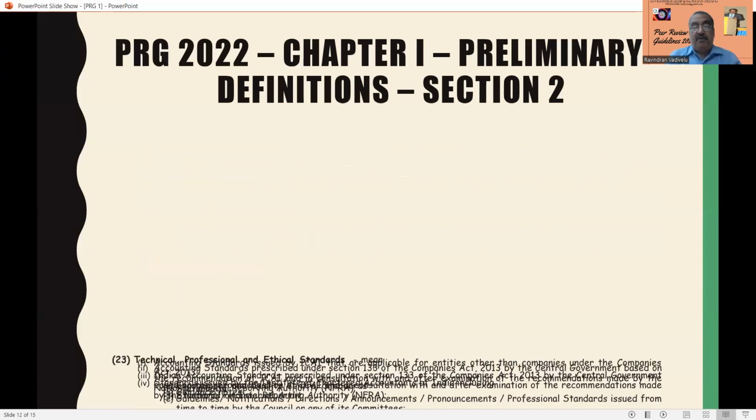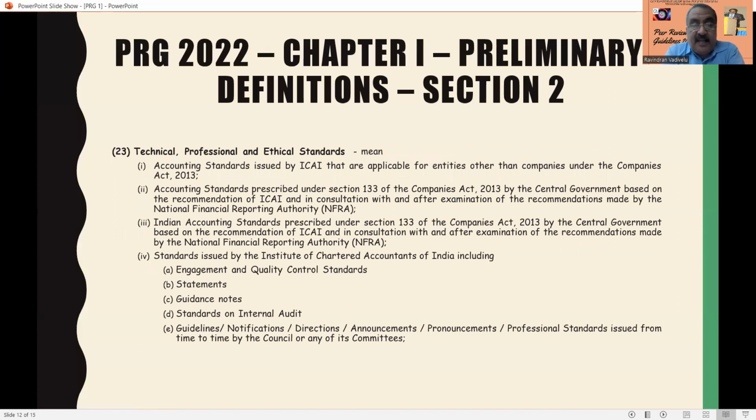Next, a very important thing is technical, professional and ethical standards. So this is being given importance by the ICAI. Here, accounting standards issued by ICAI that are applicable for the entities other than under the Companies Act of 2013.